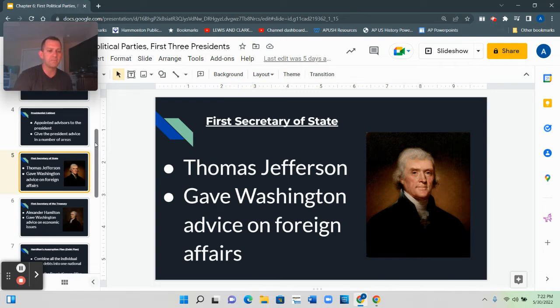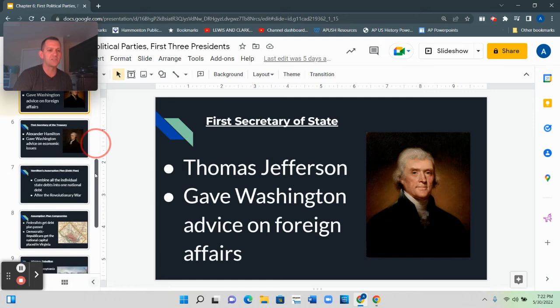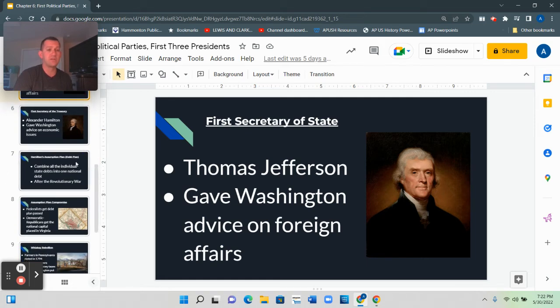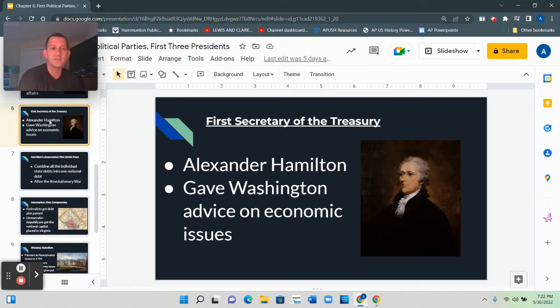The other very important member of Washington's first cabinet, and I would argue the most important member of Washington's first cabinet, was his Secretary of Treasury. And on your study guide, you want to write down that the first ever Secretary of the Treasury was Alexander Hamilton. And Alexander Hamilton gave George Washington advice when it came to economic issues.